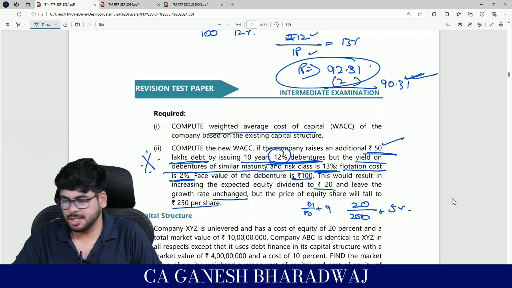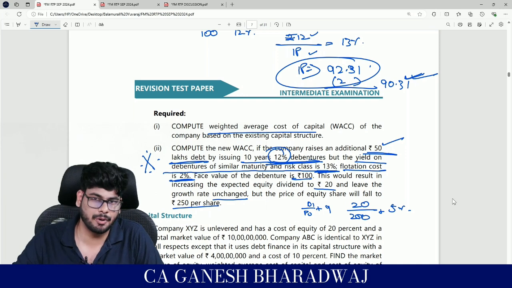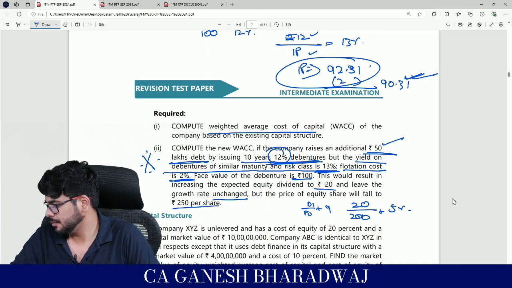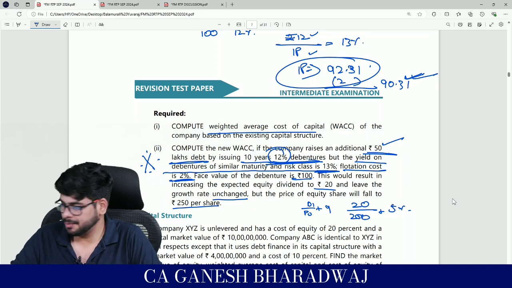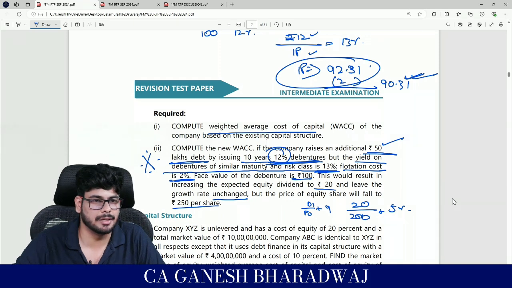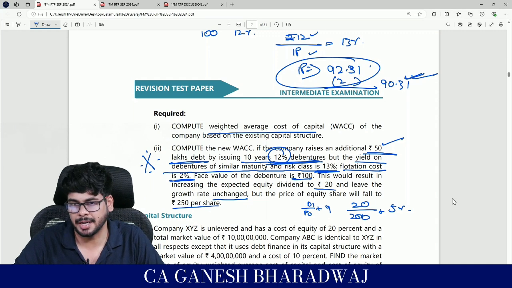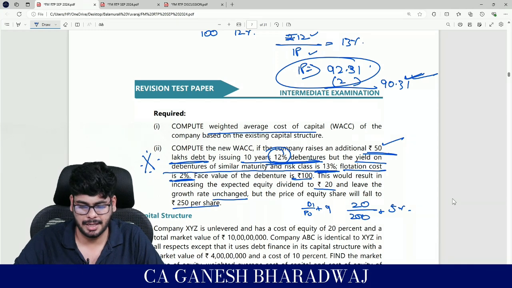The chapter is cost of capital. Write down: WACC for existing and new capital structure; semicolon, calculation of IP, that is the issue price, IP of new debentures using yield within bracket percentage. Fine.